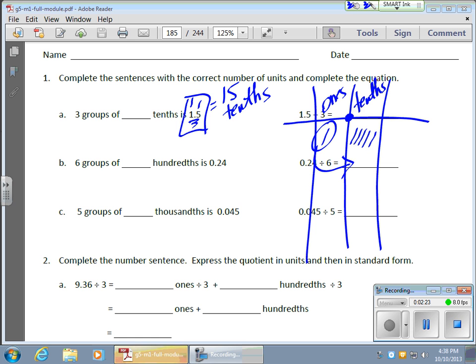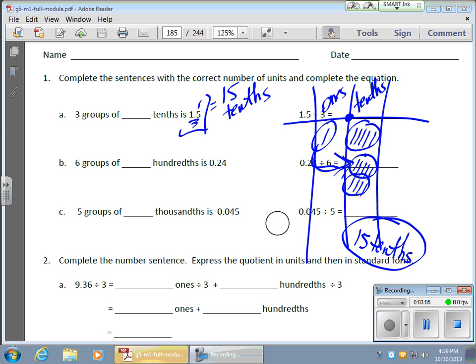Well, the big question is how many tenths are in 1? If you're going to talk about money, and I often talk about money when it comes to decimals, how many dimes are in $1? Well, the answer is 10. I have 10 dimes for a dollar. I have 10 tenths for every one. So 1, 2, 3, 4, 5, 6, 7, 8, 9, and 10. So this guy moved into this guy here. Ones became tenths. 1 one, 10 tenths. Now all I have to do is add them up. I have 5, 10, 15, and there are my 15 tenths. Okay? And that's how that works.